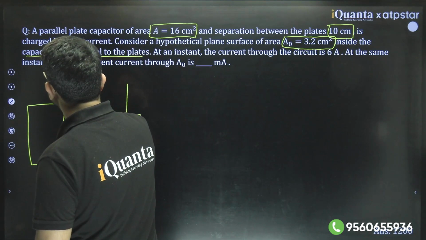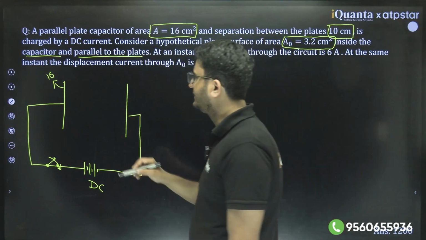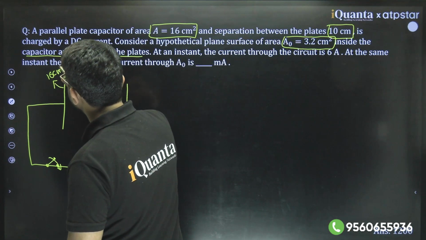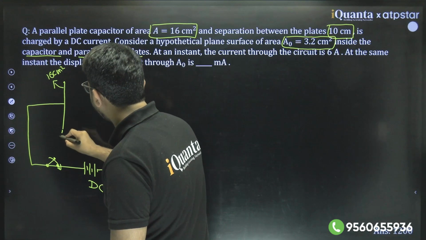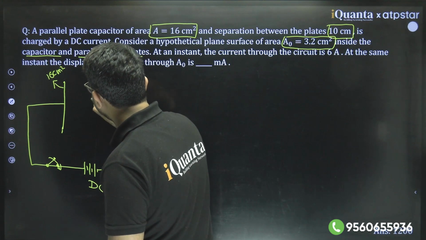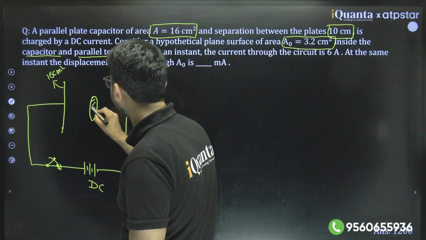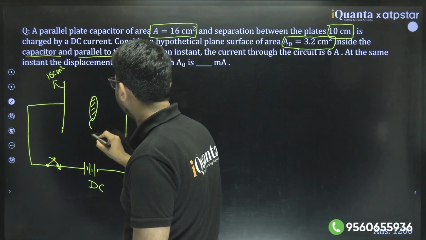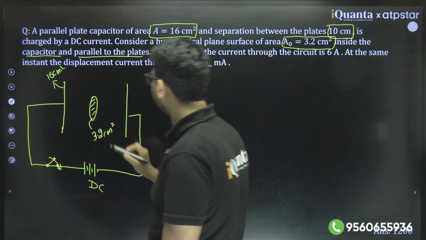This plate area is 16 centimeter square. And it is saying there is one hypothetical area between the plates of this capacitor. Hypothetical area, its area is 3.2 centimeter square.